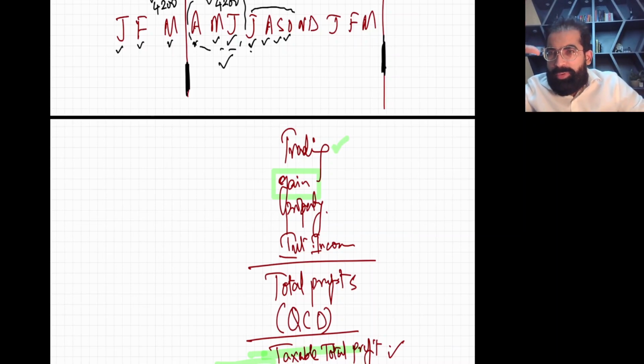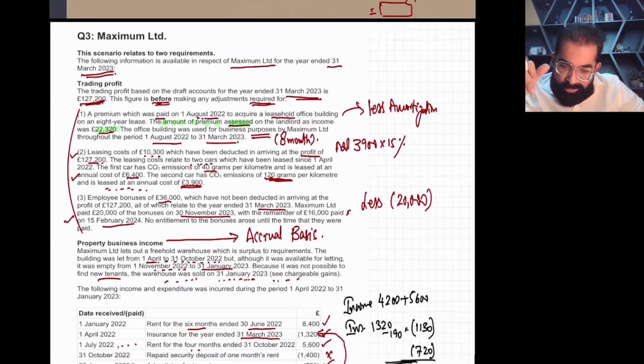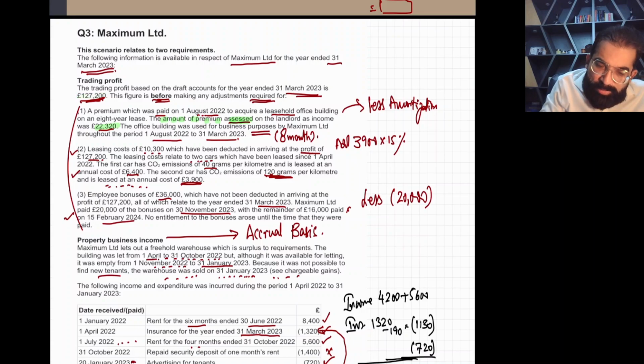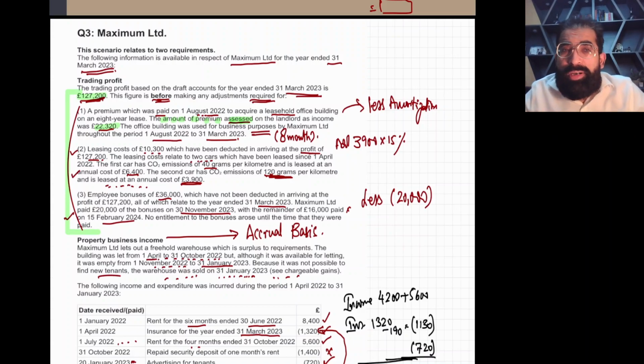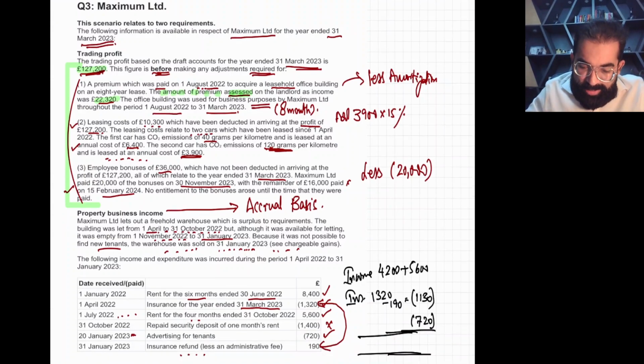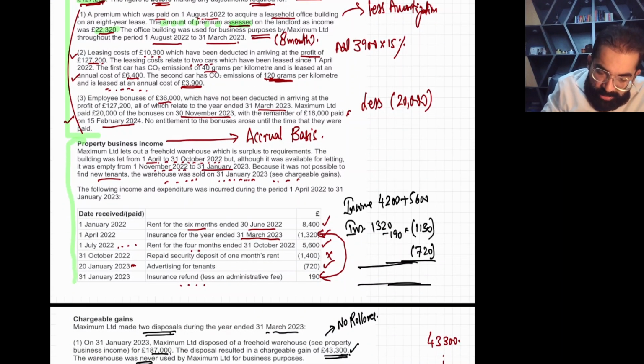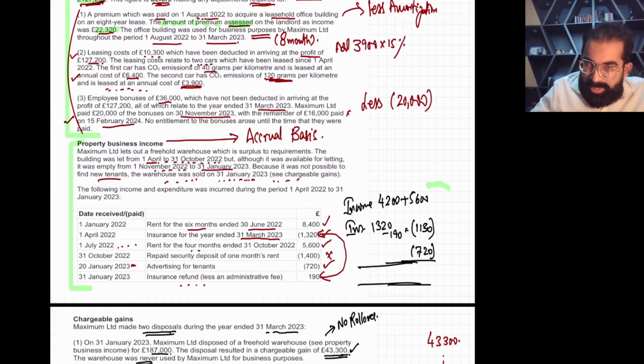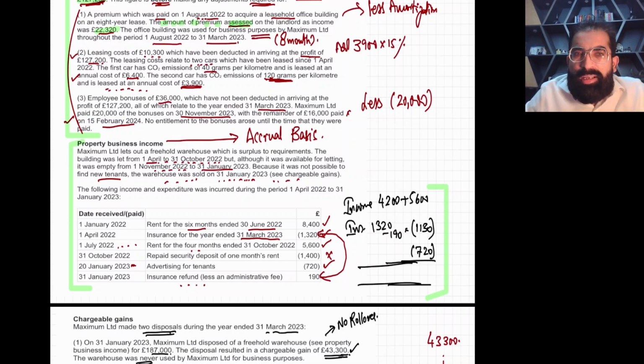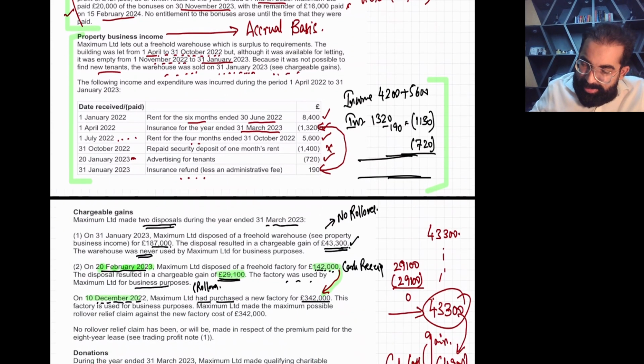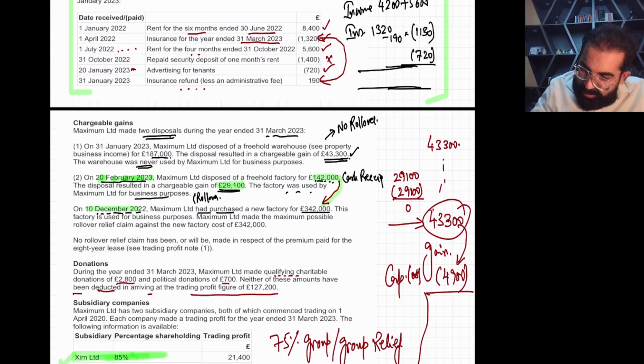I'll tell you how to calculate trading profit. From these three lines, see 127, you will start with 127,200, and you need to adjust these three things, and I have already taught you. So you will calculate trading income. Your trading income is done. Then by using this data, which I have already covered, your property income will also be calculated. So you have done trading income, you have done property income, two incomes are done.